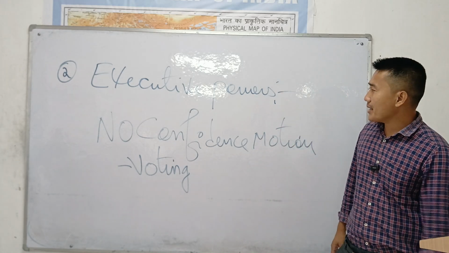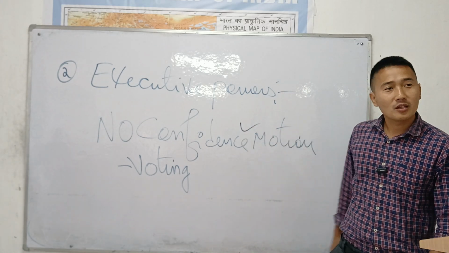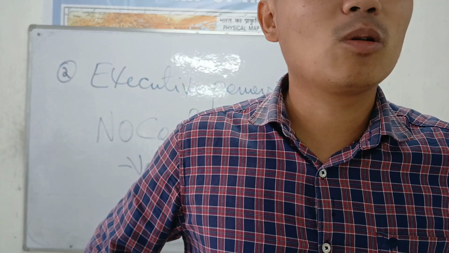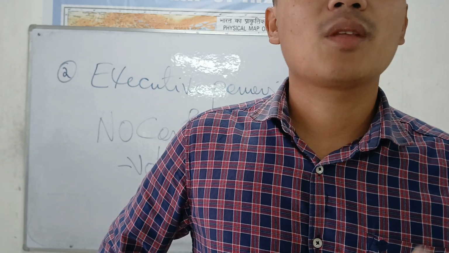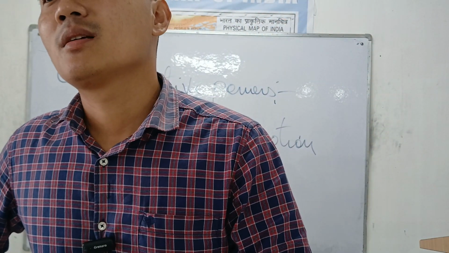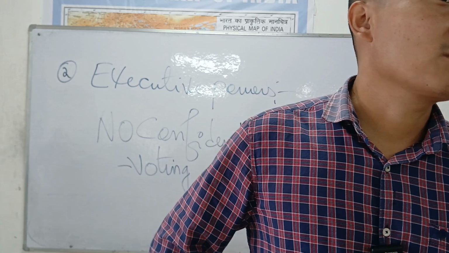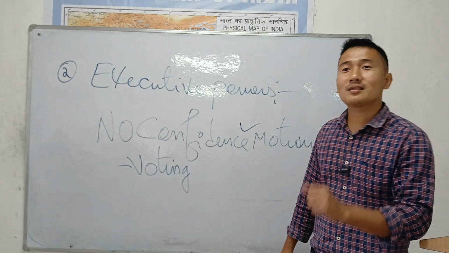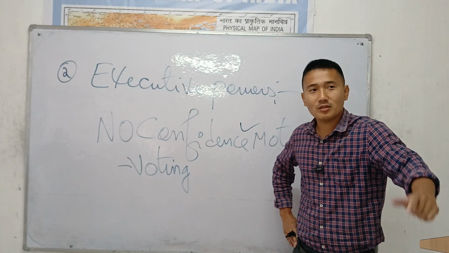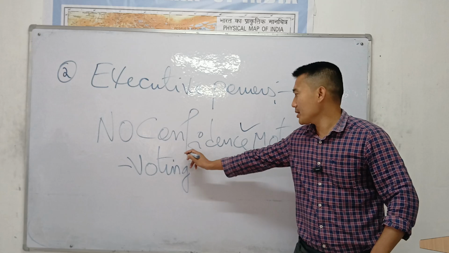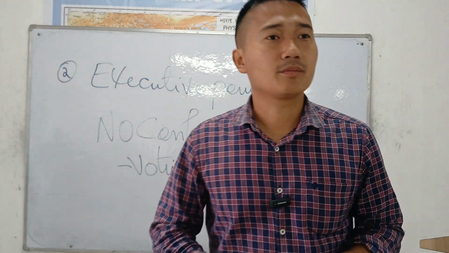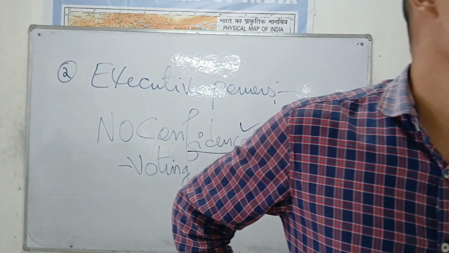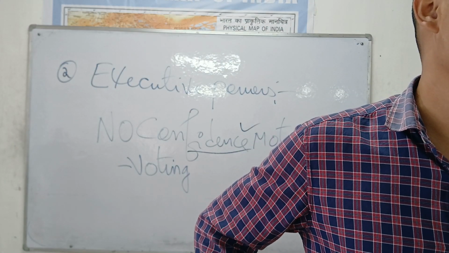Now, one more power here is the no confidence motion, the most powerful weapon of the Lok Sabha, not the Rajya Sabha. Here I will elaborate on it. Executive power means the minister can transfer, terminate, appoint any person. They can remove anyone anytime. Yes, they have absolute power because they are elected members of Parliament, no doubt. And one important topic is the no confidence motion. No confidence motion is the most powerful weapon of the Lok Sabha to check the ruling party.